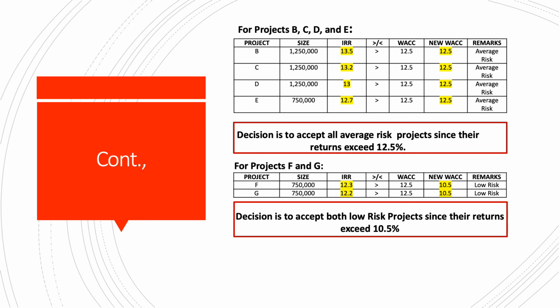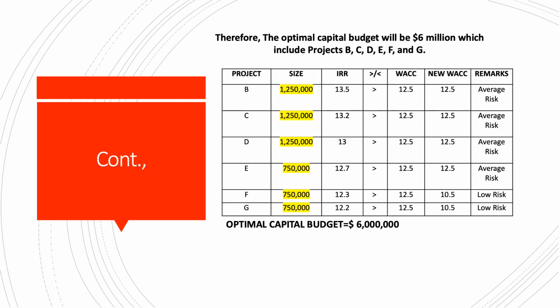And for projects B, C, D, and E, which were identified as average risk projects, the decision is to accept all average risk projects since their returns exceed 12.5%. Makikita natin yun dyan sa table. And for projects F and G, the decision is to accept both low-risk projects since their returns exceed 10.5% as seen on the table. And for the optimal capital budget, we just have to add up the chosen projects. Those are projects B, C, D, E, F, and G. So if we sum up the values, we'll get $6 million.